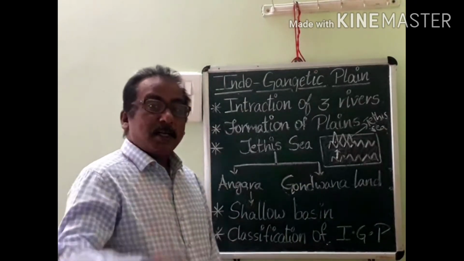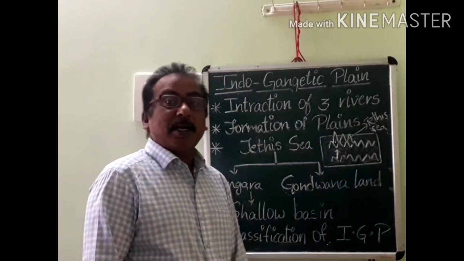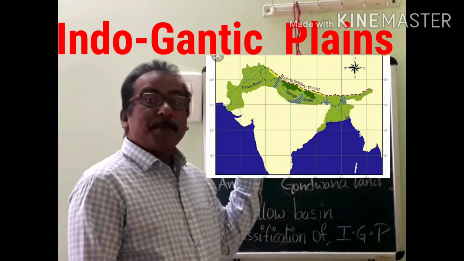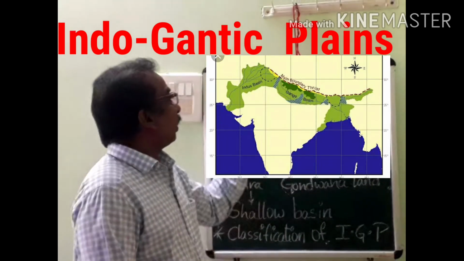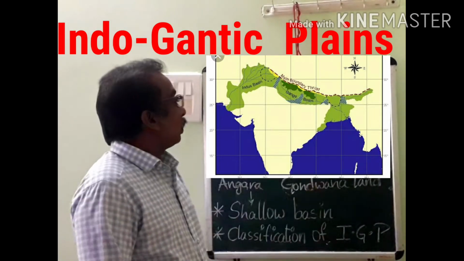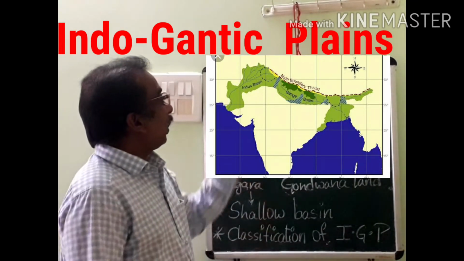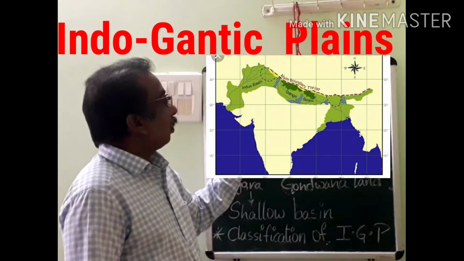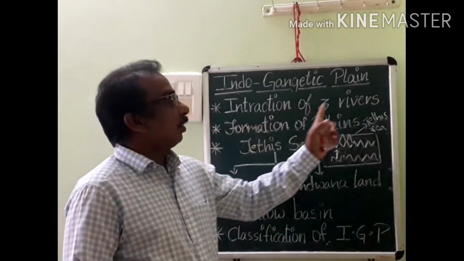Hi children, today we are going to discuss the second major physical region of India, the Indo-Gangetic Plain. First of all, these Indo-Gangetic Plains were formed due to the interaction of three rivers.